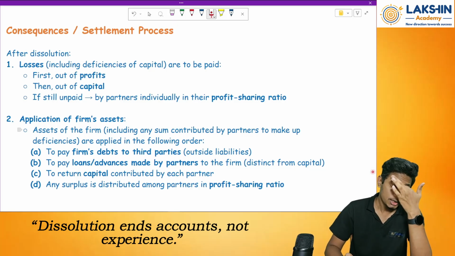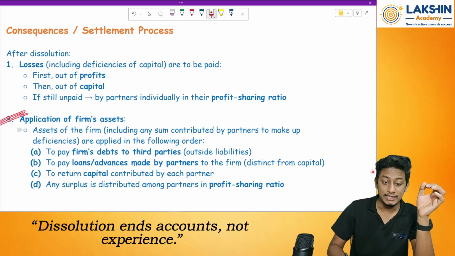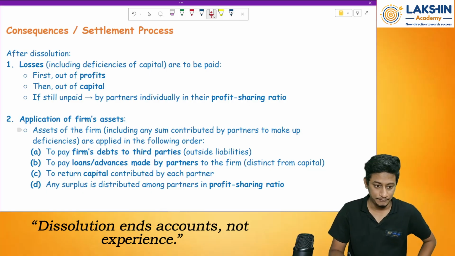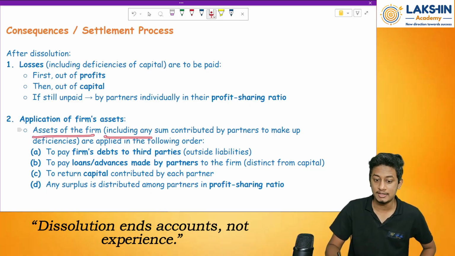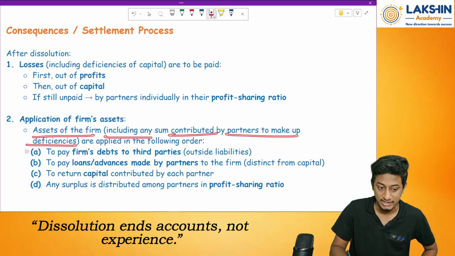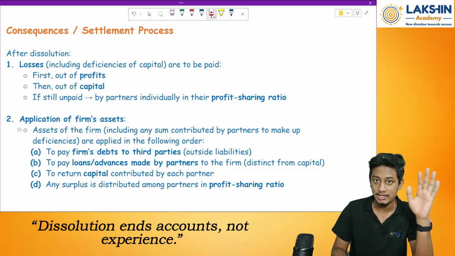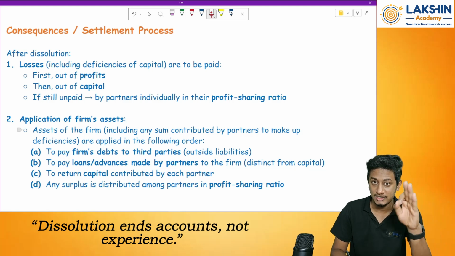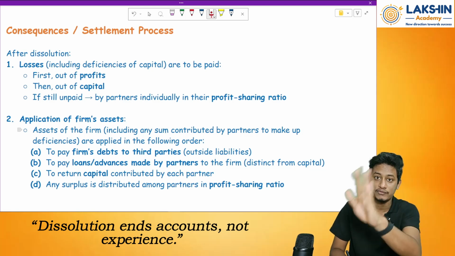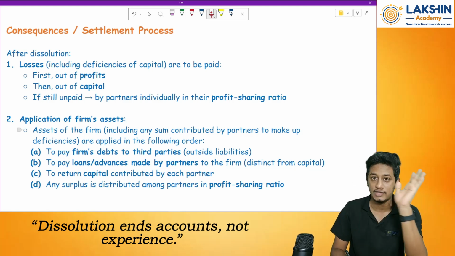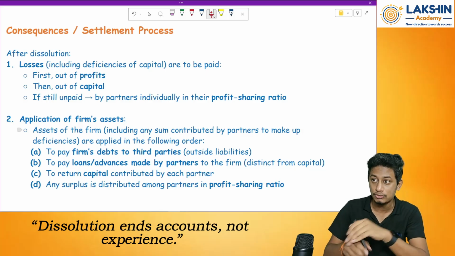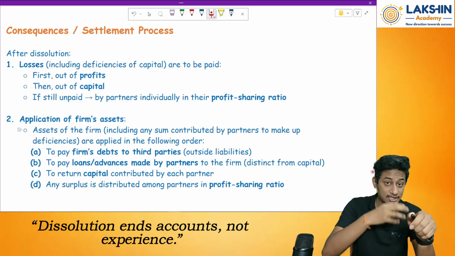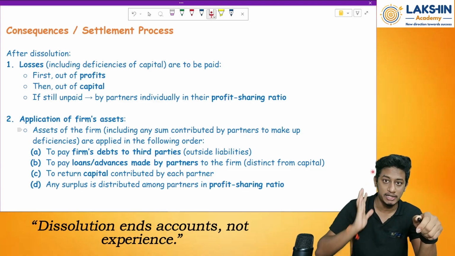Now, the application of the firm's assets. How will you apply the firm's assets? What is paid first? What is paid next? The assets of the firm, including any sum contributed by the partners to make up the deficiencies. What do you mean by deficiency of capital? Deficiency of capital basically means the partners' capital in the partnership firm is not enough to pay off the liabilities. In that case, what do partners do? They bring in more capital. They bring in more cash, or sell off their personal assets and bring in more money to the partnership firm. Clear?